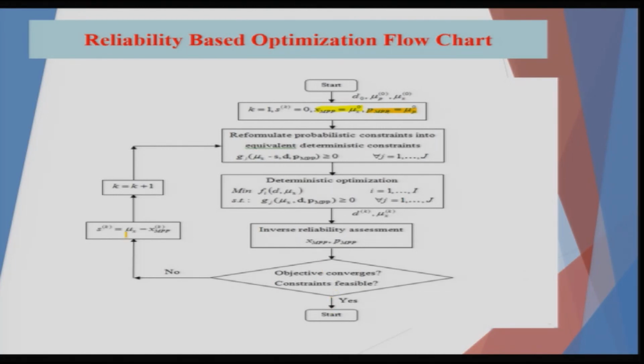If not, you shift that s amount, the delta amount by which each x value would be changing, by the value of mu x, which is the initial value minus the MPP points. Then you increment k by k plus 1 into the next stage, and repeat the process till you reach the optimum values.